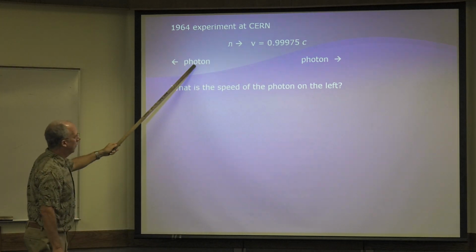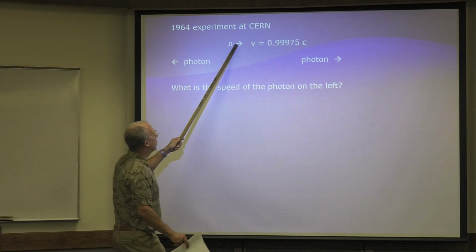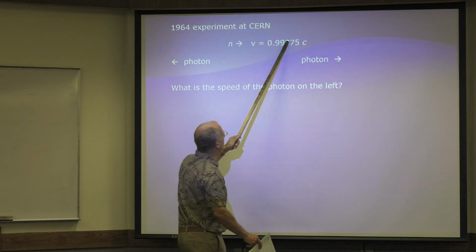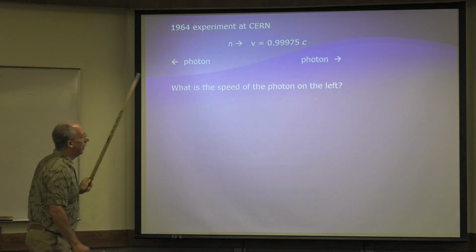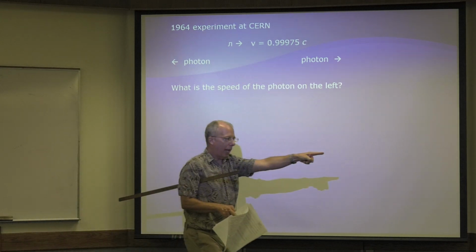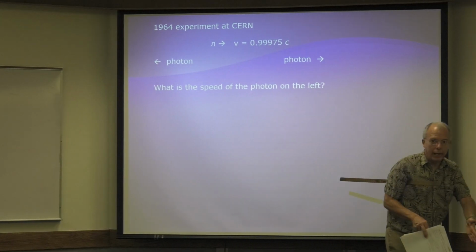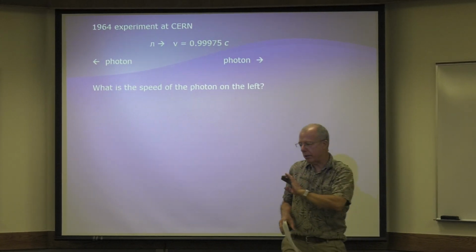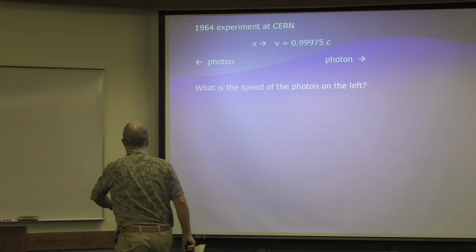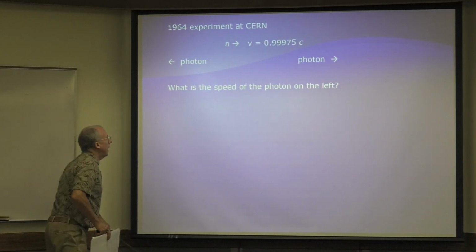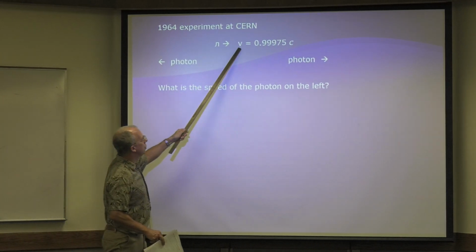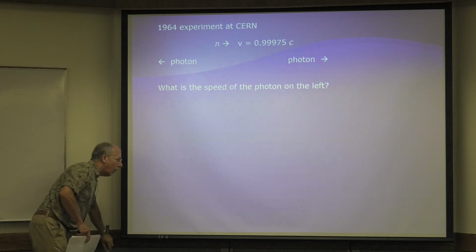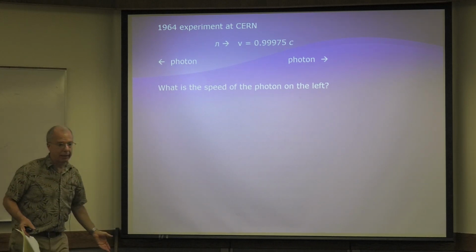But remember, this pion was traveling that way when it emitted this photon going that way. So speed of light minus speed of light is 0, right? That's the Galilean velocity equation. So Galileo would say the speed of this photon, which is emitted from this guy going super fast to the right, would be 0.